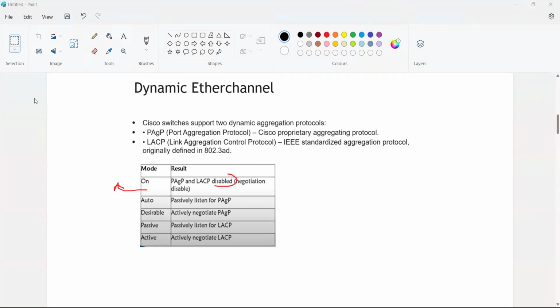Both are disabled for manual configuration. And these are PAgP and these are LACP. Whenever both are disabled, then it will work. I'll give that also. Why should I waste time?